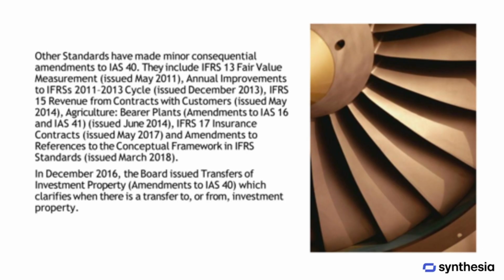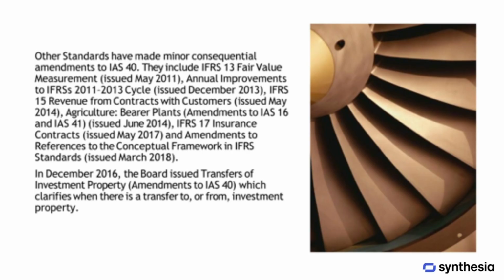These include IFRS 13 fair value measurement issued in May 2011, the annual improvements to IFRSs 2011-2013 cycle issued in December 2013, IFRS 15 revenue from contracts with customers issued in May 2014, the amendments related to agriculture, bearer plants affecting IAS 16 and IAS 41 issued in June 2014, IFRS 17 insurance contracts issued in May 2017, and the amendments to references to the conceptual framework in IFRS standards issued in March 2018.